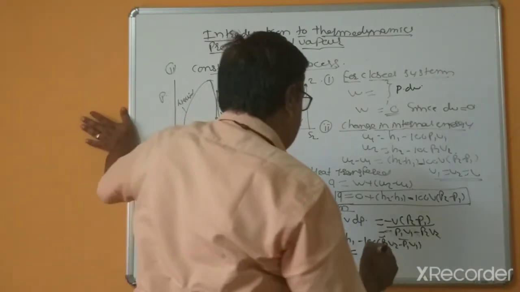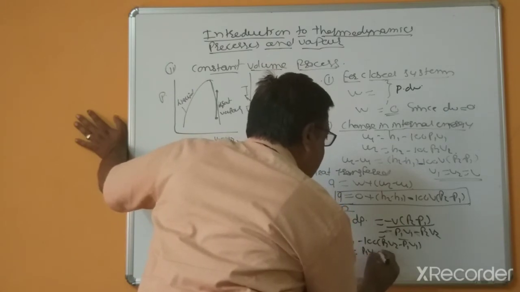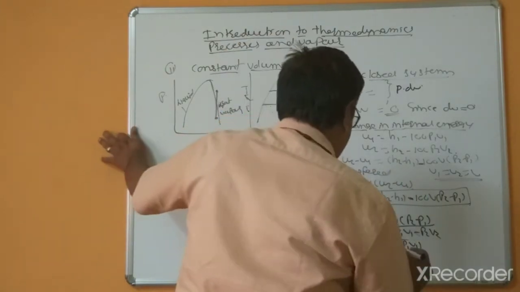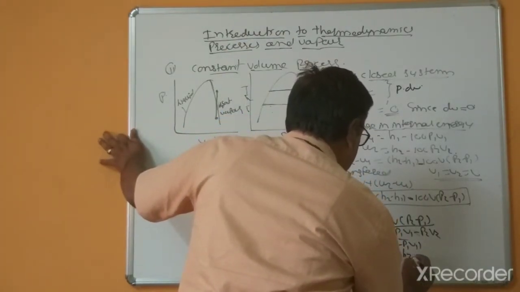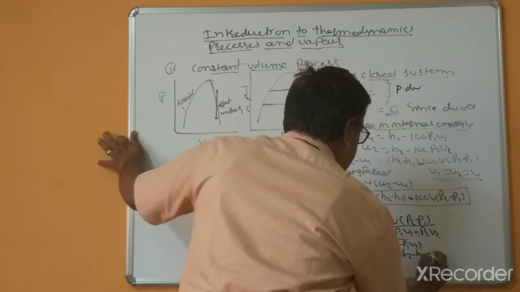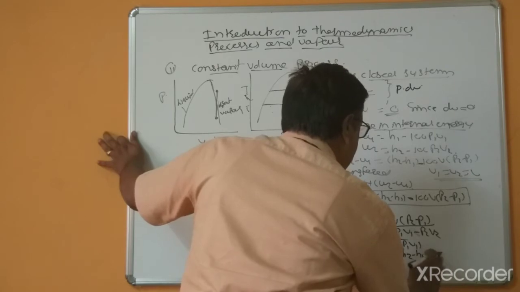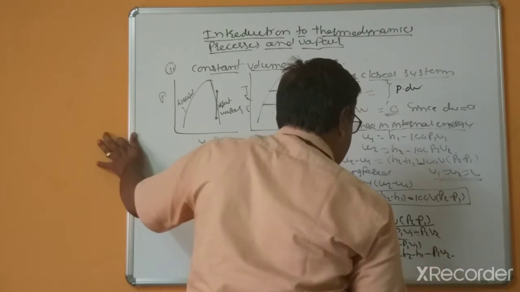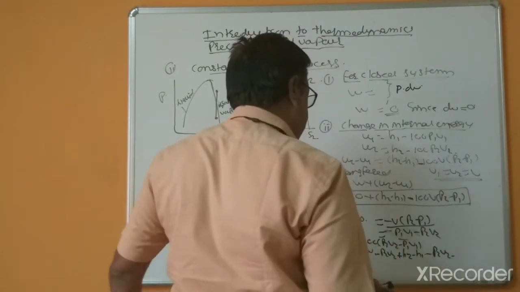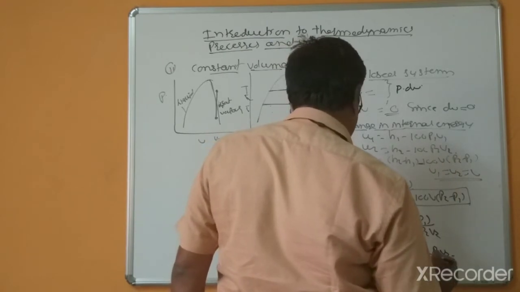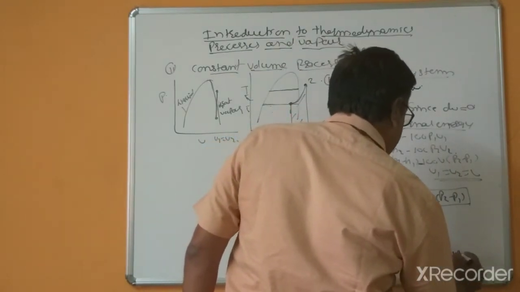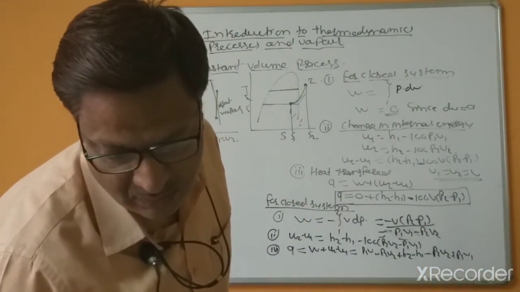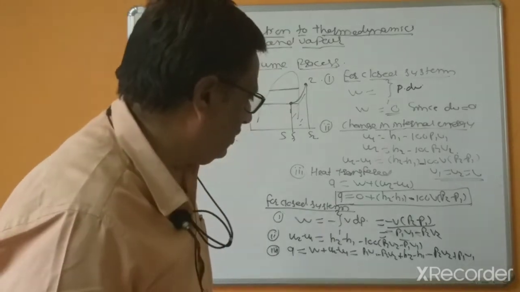So that's why P1 V1 minus P2 V2 plus H2 minus H1 minus P2 V2 minus P1 V1. Right.